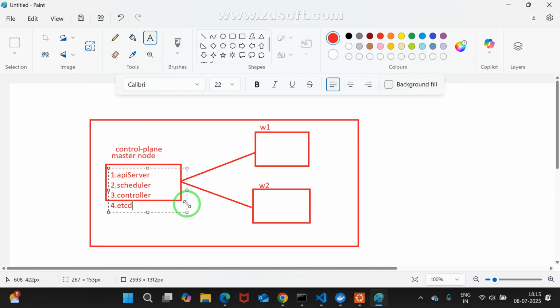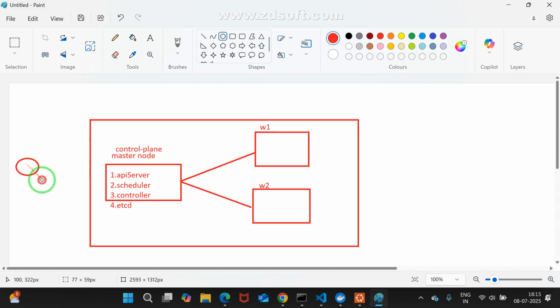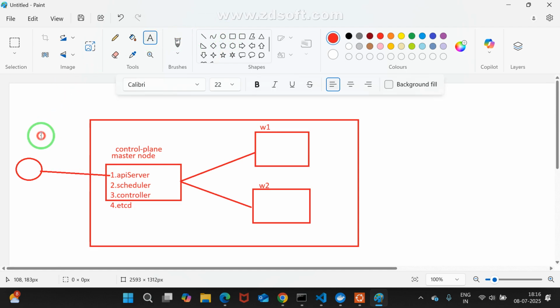What does it mean? Suppose you are the developer or the administrator, you are going to talk to the API server. This is the first question: how will the developer or admin talk to the API server? Two ways to talk: by using the CLI or by using the GUI. Are you understanding? One is the CLI, second one is the GUI. See, assume if you are working with the CLI, you are going to use kubectl. Everybody knows the command, right?